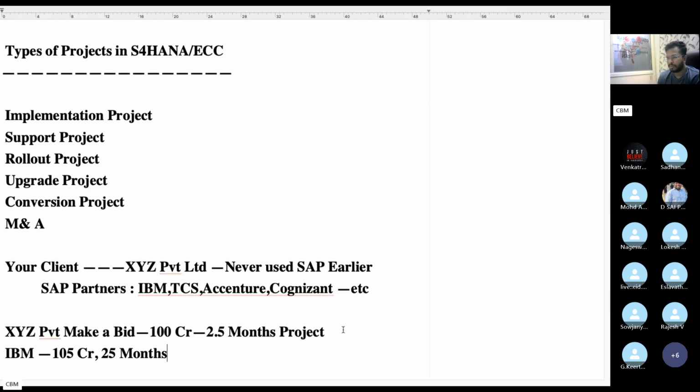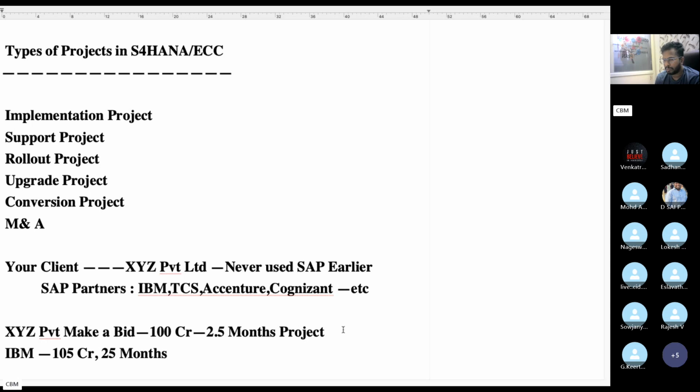So this IBM Private Limited will search for SAP consultants right now. If you are getting any call from IBM, that means there is a project. The client is XYZ Private Limited. They will look for experts in the SAP FICO field, experienced people like 4+, 5+, 10+, leads, project managers, delivery heads. All resources, not only FI, including MM, SD, PP, QM, ABAP, technical people, interface people, will be recruited for this project.